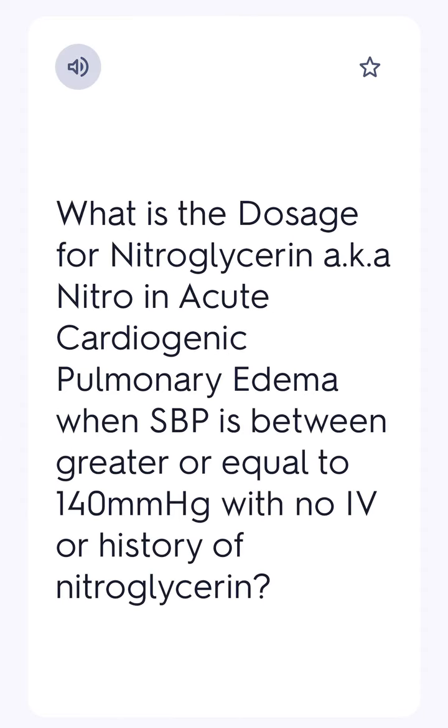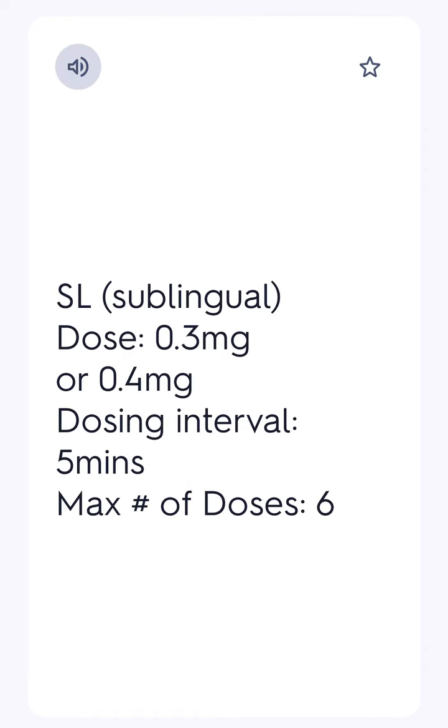What is the dosage for nitroglycerin, aka nitro, in acute cardiogenic pulmonary edema when SBP is greater than or equal to 140 mmHg with no IV or history of nitroglycerin? SL dose, 0.3 mg or 0.4 mg. Dosing interval, 5 minutes. Max number of doses, 6.